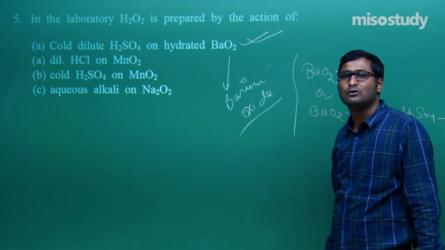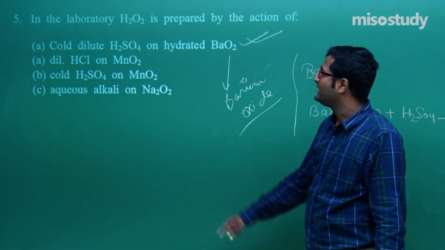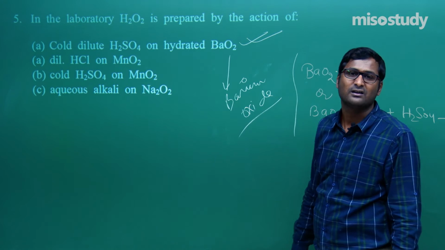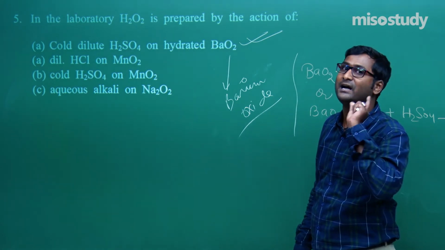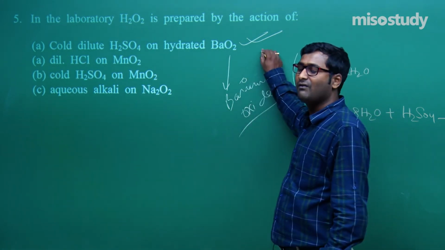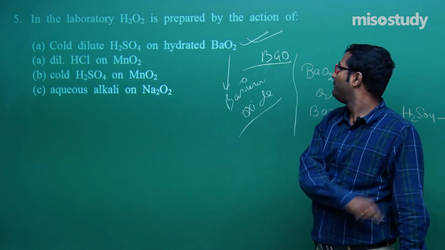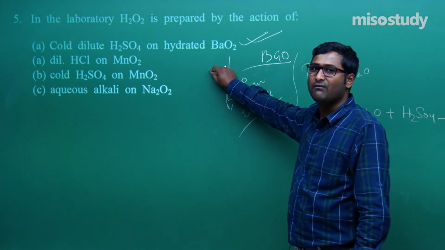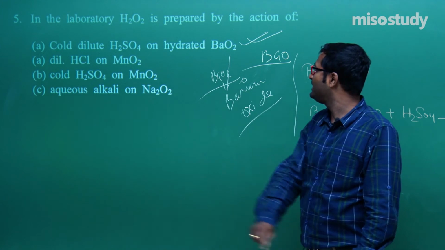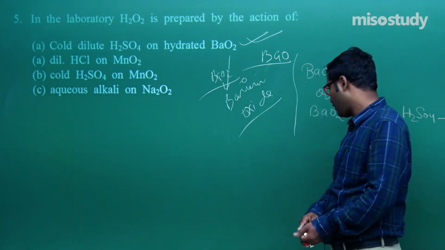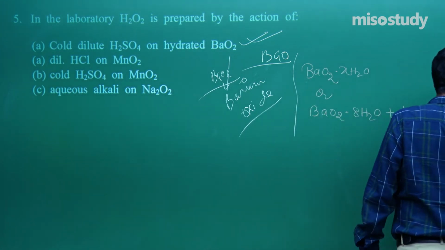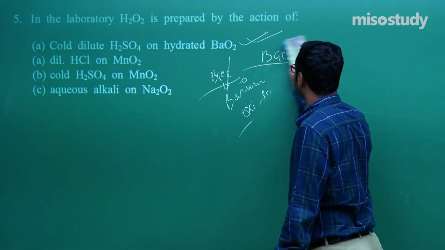Sir, you are absolutely wrong. This one is not barium oxide. This one is barium peroxide. What is the formula of barium oxide? BaO. What is the formula of peroxide? BaO2. Why? Because alkaline earth metal, not alkali metal.